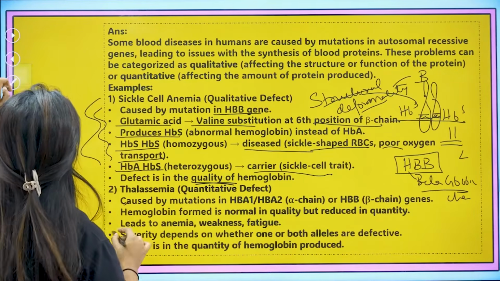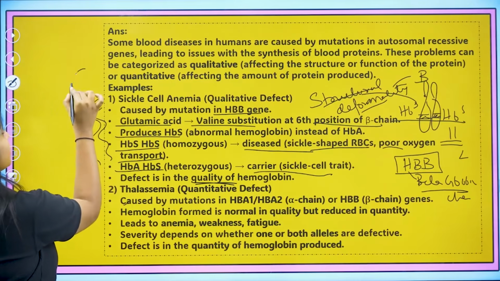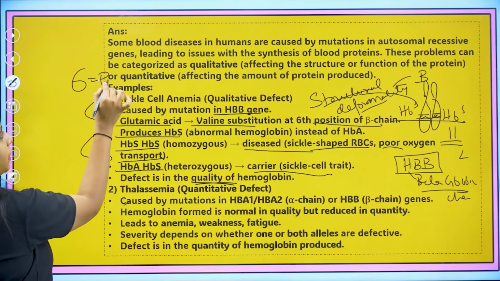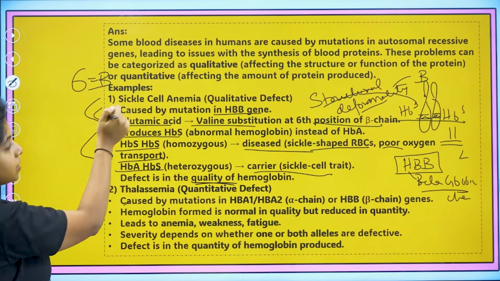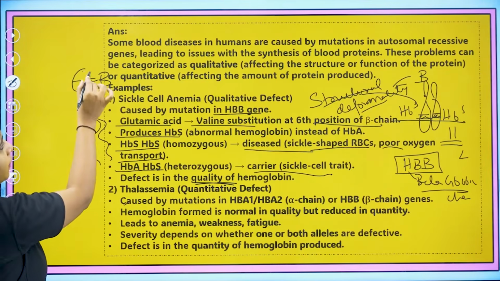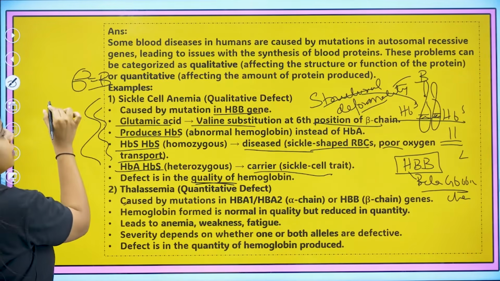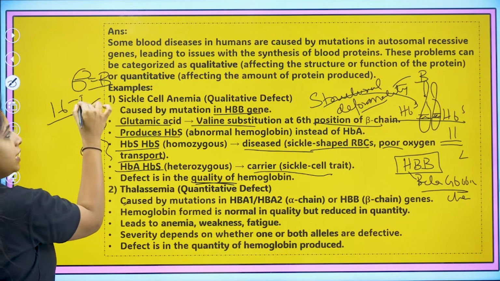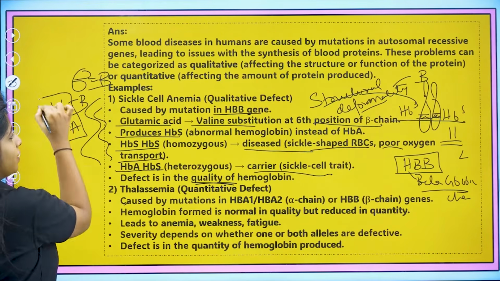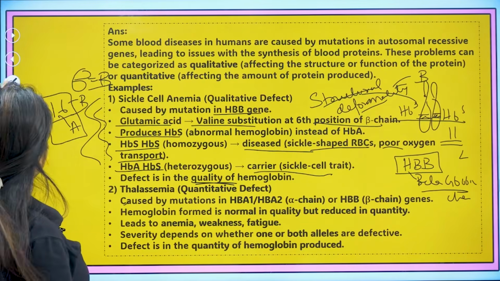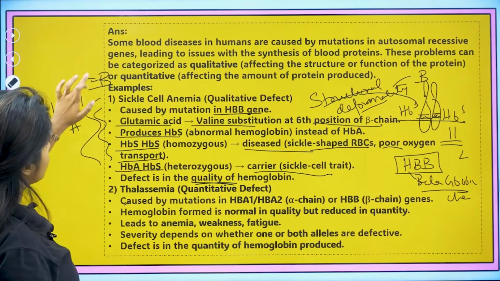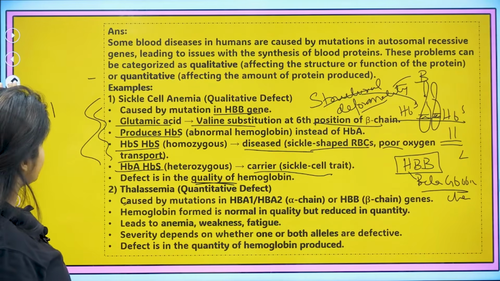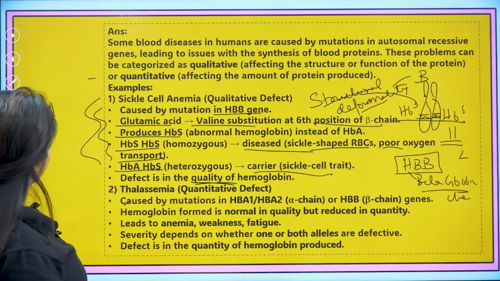I do not know if it is going to be helpful for you, but 6 always looks like B, right? The half of B. 6 looks like the half of B. If I make it like this, it will be B. But over here, the 16th chromosome is not for beta, it's for alpha. And for beta, you would be having the 11th chromosome. I know it's silly, but sometimes it helps when you have so many things to study.